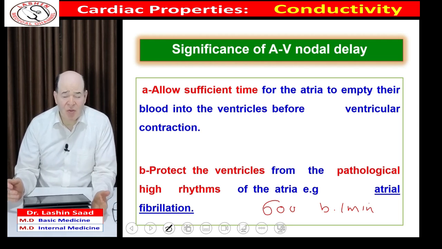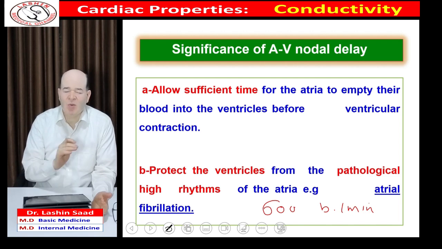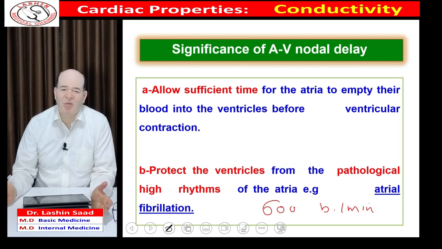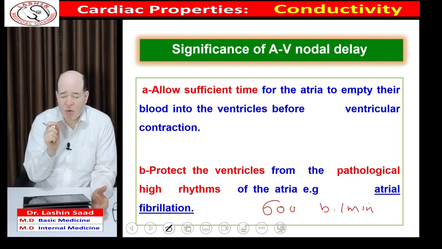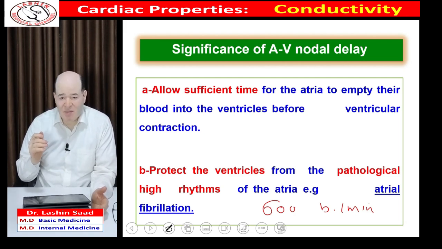However, the pumping function of the atria is not essential for life, because most of blood passes from the atria to the ventricle by pressure difference, not by the pumping power. However, if this high rate crossed totally to the ventricle, this causes immediate death. In fact, this does not occur because of AV nodal delay. So only 1/4 or 1/3 of these impulses can pass to the ventricles, and these persons can live many decades.